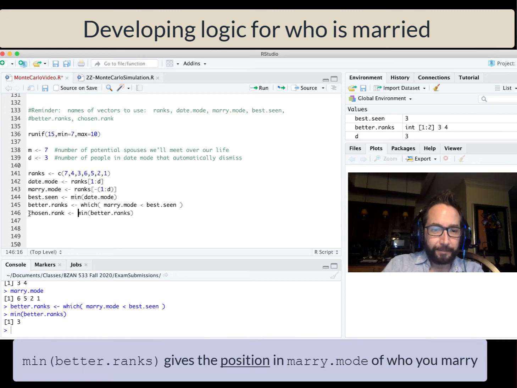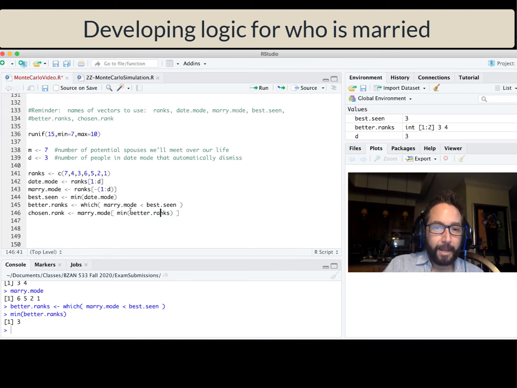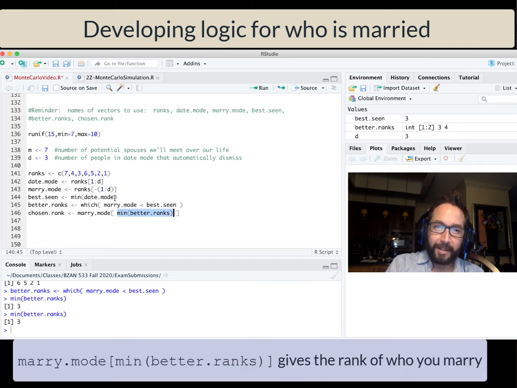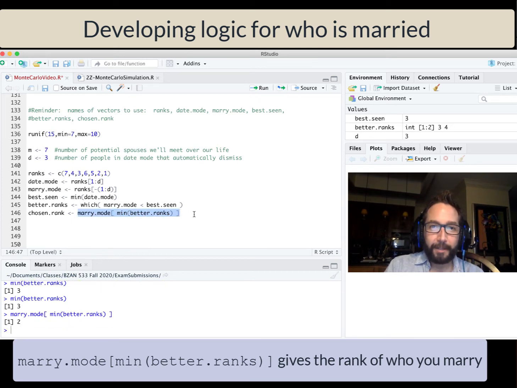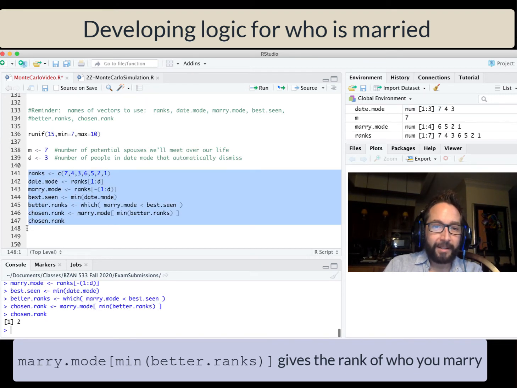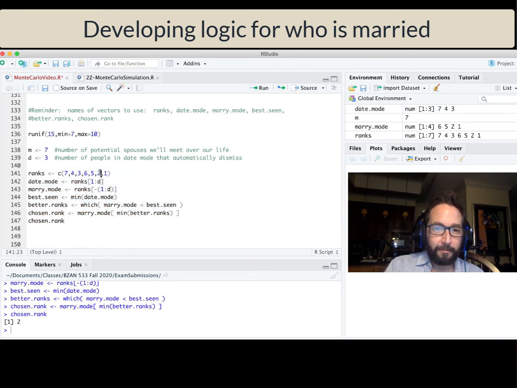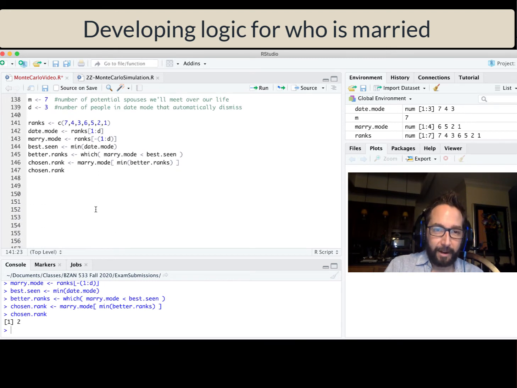So chosen rank is going to be the element that corresponds to where I find min of better ranks. Remember, this is going to be the third element of Mary mode. That was the very first element that had a ranking that was below the best seen, the better ranking here. So I'll extract out that element with the square brackets. In this case, it lets me know I'm going to marry the person ranked 2. So if we print out chosen rank to the screen here, we can confirm that indeed we end up with a person ranked 2.